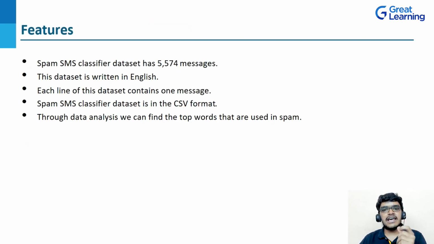This dataset has 5,574 messages, the dataset is written in English, and each line of this dataset contains one message. Moving further, this dataset is in CSV format. Let's suppose you want to find the top words, whether a message is spam or not, then you can do it through data analysis. We will apply data analysis on this dataset and we can find the top words that are used in spam. So this is the basic idea about the spam SMS classifier dataset.